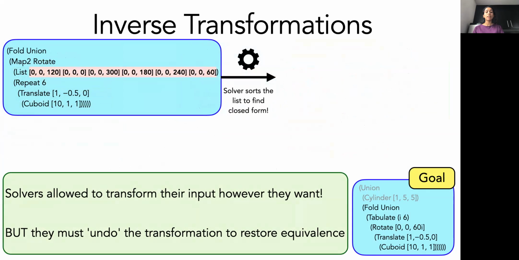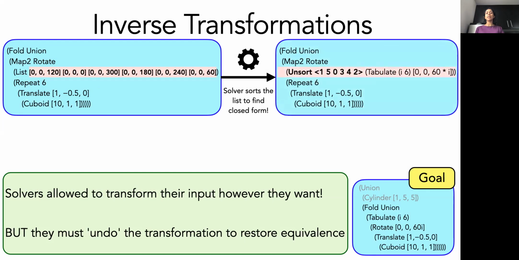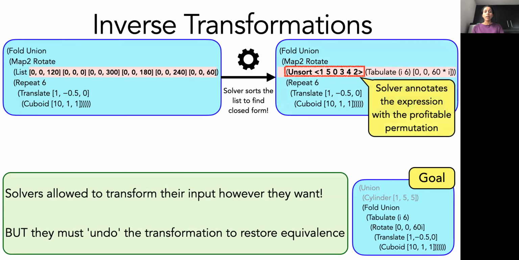And in this case, the solvers end up sorting the list to find the closed form. The key idea, though, is that in return, the solvers are required to annotate the expressions they find with an inverse transformation to undo the transformation and restore the equivalence. In this case, the inverse transformation is an unsort, which contains the permutation with which the solver rearranges the input list. This ensures that the equivalence that the solver broke by sorting the list is now restored by inverting the transformation.